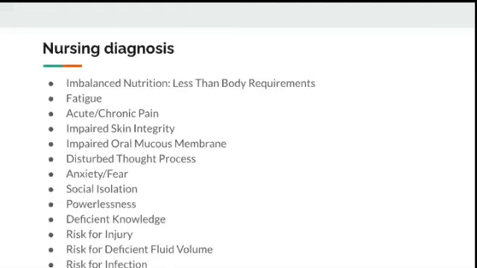Nursing diagnoses include imbalanced nutritional status, fatigue, chronic pain, impaired skin integrity, impaired oral mucous membrane, disturbed thought process, anxiety, social isolation, powerlessness, deficient knowledge, risk of injury, deficient fluid volume, and risk of infection. So there are a lot of nursing diagnoses that can be written for this patient, as the patient has a lot of problems.